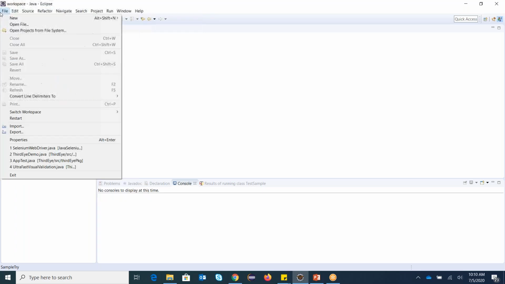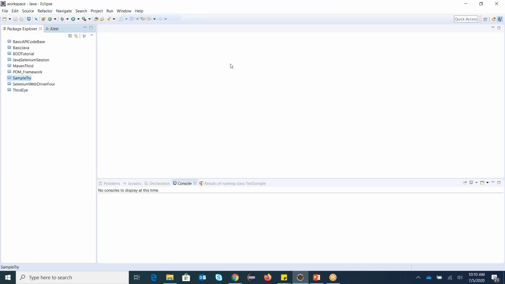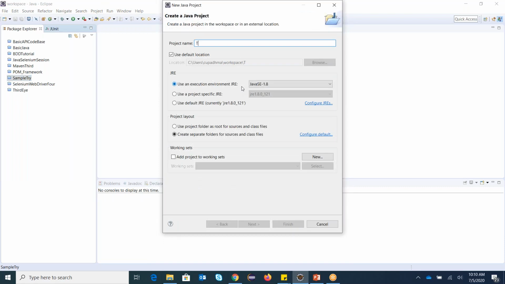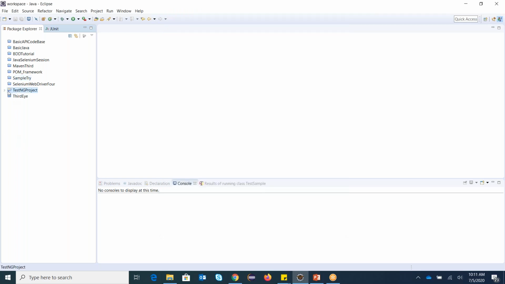Now I am going to start a new TestNG implementation, a new TestNG project. So new, Java project. I'm giving the project name TestNG project, and I finish. So if you can see here, I do have SRC, I do have a JRE. JRE is nothing but Java installed on my machine, which is a system library to execute this Java project.